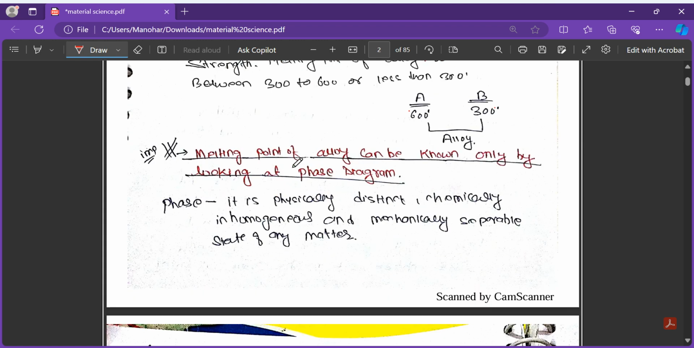Now we have used the term phase diagram, but what is a phase? Let's first define the phase. A phase is a state of matter. It should be physically distinct, chemically homogeneous, and mechanically separable. If we have a state which is physically distinct, chemically homogeneous, and mechanically separable, then we call it a phase.